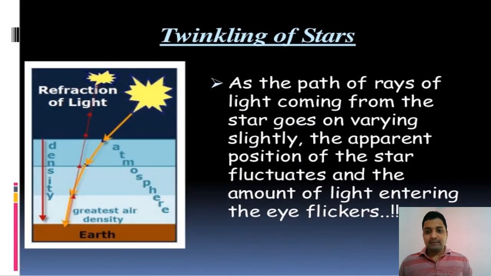Twinkle, twinkle, little star. The star looks little because it is at a far distance, so it seems smaller to us. Twinkling of stars happens because a ray of light passes from the star to the observer, and we are the observer. At that time light comes from vacuum to the air and moisture in it. Whenever light passes through the atmosphere, the atmosphere has different densities, with water vapor somewhere more, somewhere less, and air quantity somewhere more, somewhere less. That is why at one time the speed is more, at another less. Because of the multiple refraction of light, it seems to us that sometimes the star is nearer and sometimes farther, or the position fluctuates due to multiple refraction of light.